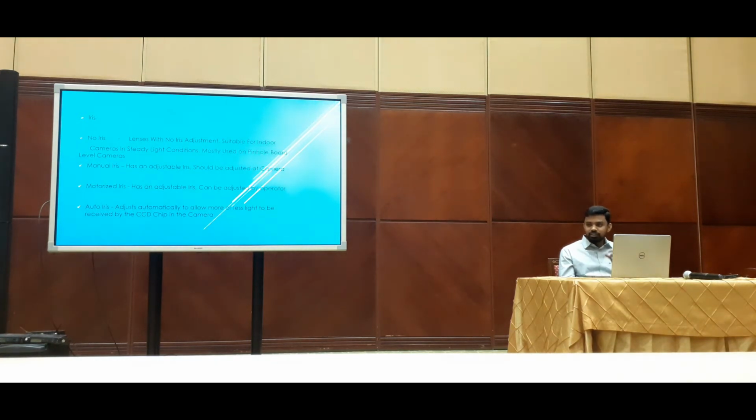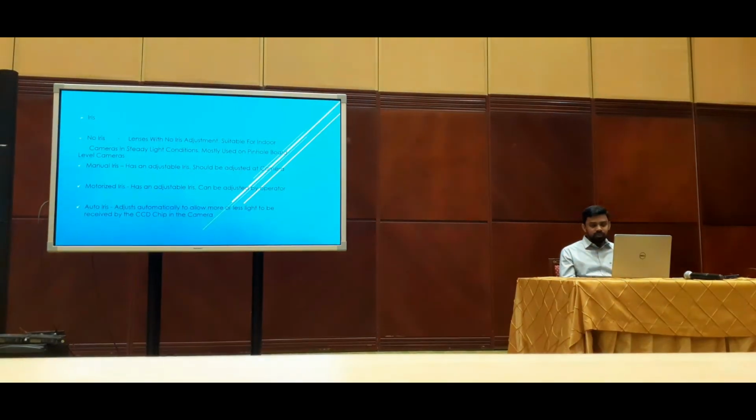If there is more light, it should be closed more, so less light will come inside and the image will not be blurry. And motorized iris means you can adjust from the web viewer or from the DVR itself. It's like manual also, you have to adjust from the operator side. And auto iris automatically changes according to the light. So you can use it outdoors or for entrances everywhere, and it will automatically adjust to the light from the background.